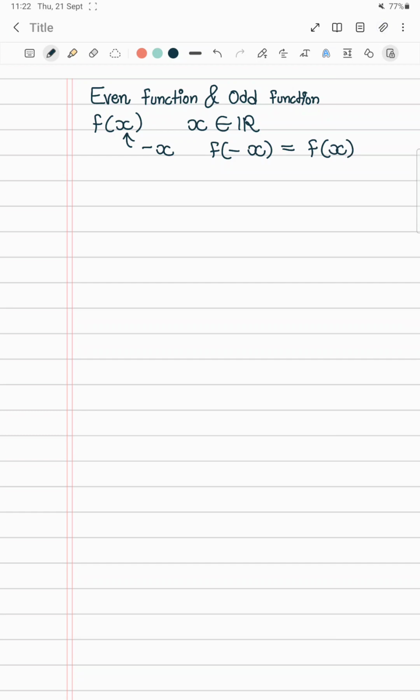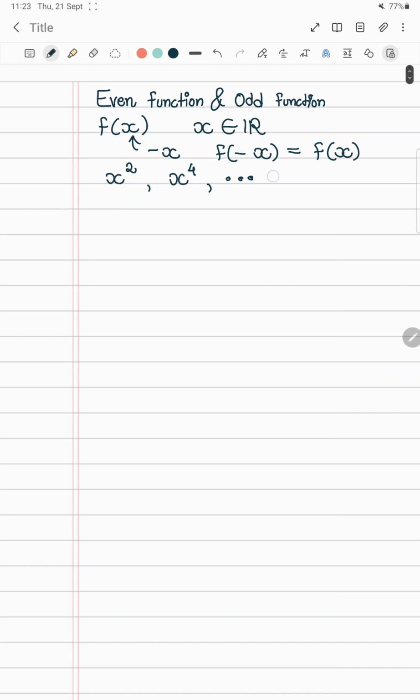Examples of even functions are x square, x raised to 4, and so on up to x raised to 2n.